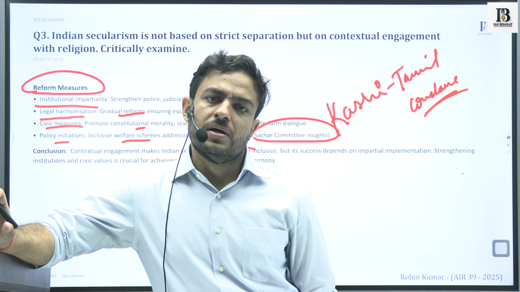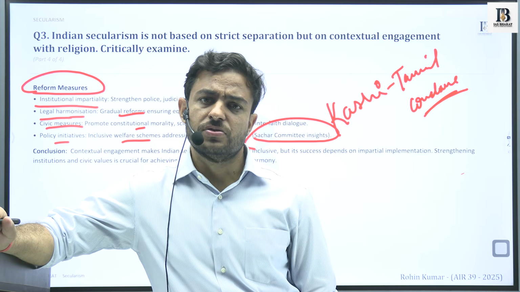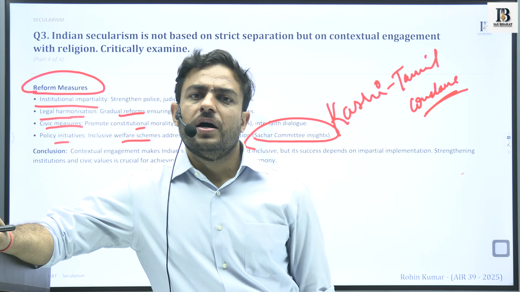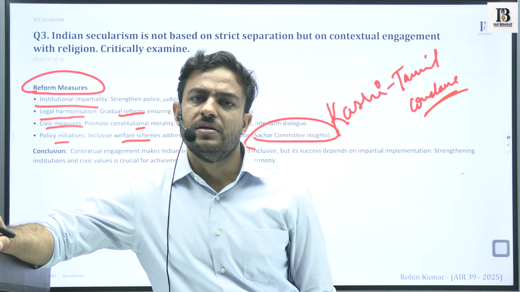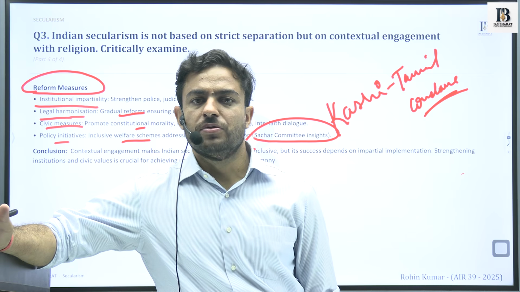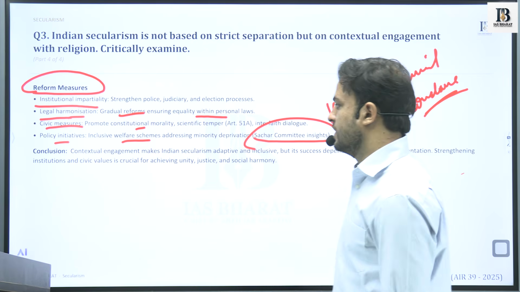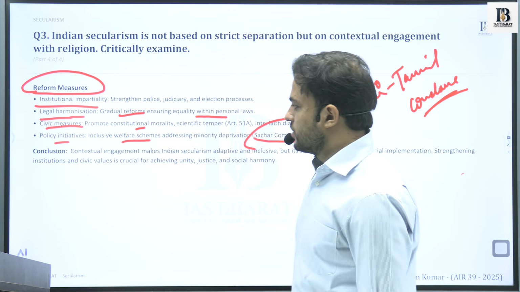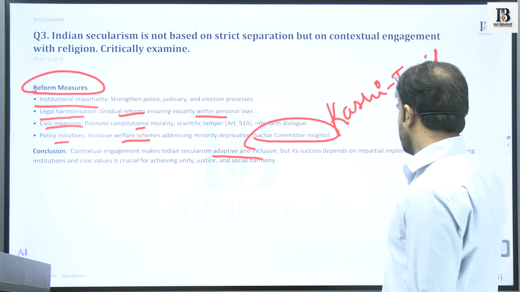So it highlighted how the minority sections of this country are at certain disadvantages. It tried to have an evaluation upon the social realities. It tried to bring out certain issues that existed at that particular point of time. So this contextual engagement makes the Indian Constitution adaptive and inclusive.